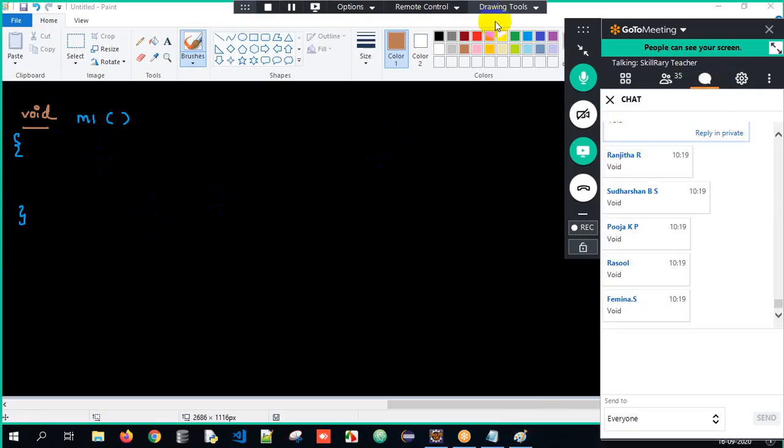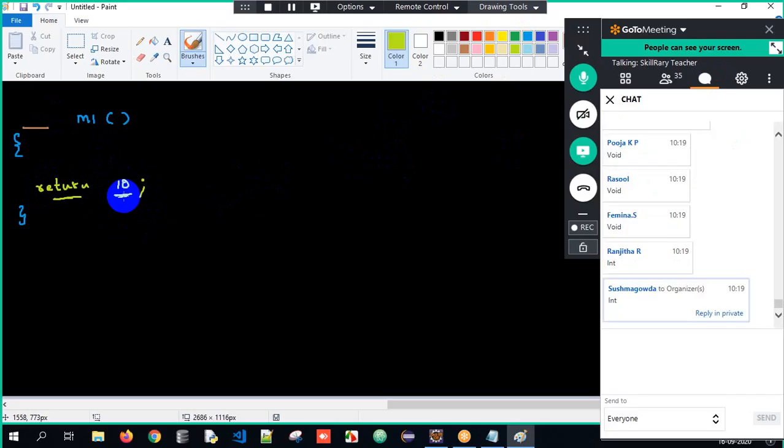Now, similarly, as soon as I write return 10, you are returning 10, so you cannot use void. When you use void, it's an indication that you are not returning anything. Since you're returning 10, based on the value you return, you have to decide your return type. It's supposed to be int.